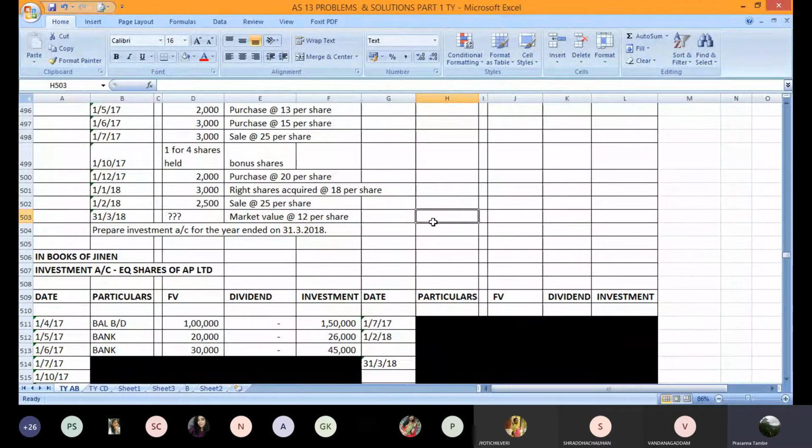I want you to try this sale-related working note and the corresponding profit or loss. Will you try this now? Yes, sir. Make an attempt to calculate the selling price, weighted average cost, and then profit or loss. I'll give you a couple of minutes for that. We'll take a pause and then see the answer, and discuss the working note and then the accounting effects.